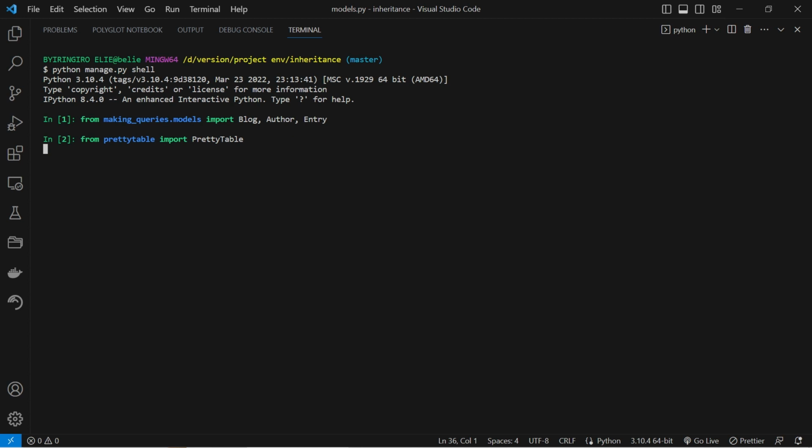Fetch all the instances from the database, and notice that we are using the all method to fetch instances. Create a PrettyTable for each model.